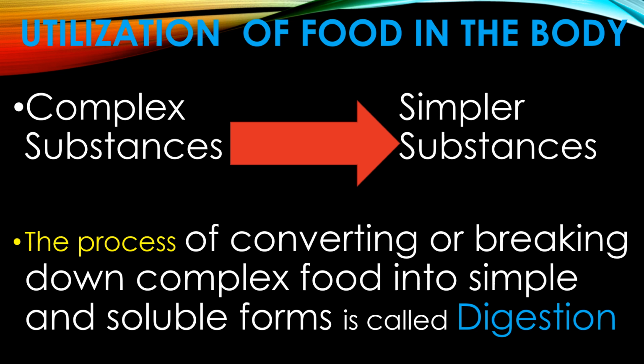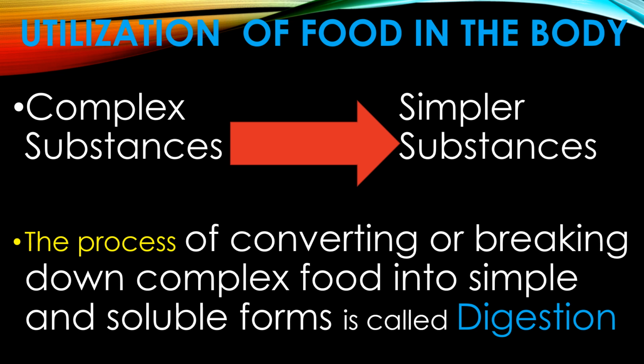Only when the nutrients are broken down into simpler substances can the cells in our body use them either to release energy or for growth. So it is to be understood that we can get energy from food, or it can cause growth or repair, only when the complex food which we eat gets converted into simple substances.